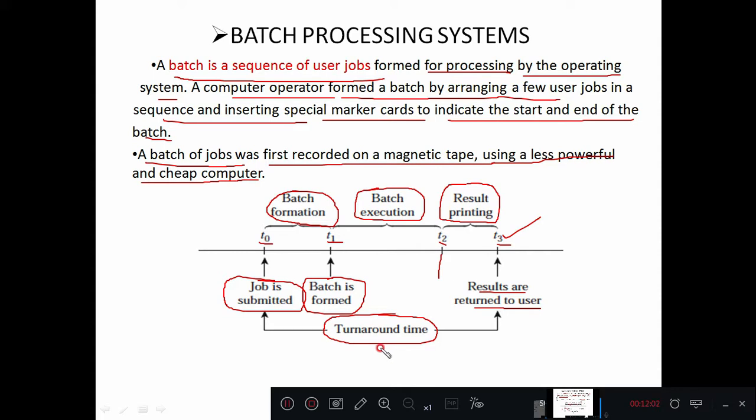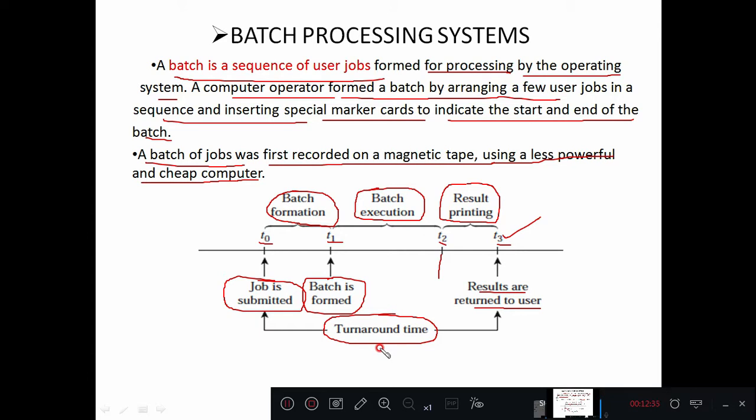So in the batch processing system, the programmer will collect the programs of different users and form a batch. He will insert markers in the form of addresses or timestamps. Then he will give that entire batch to the operating system, and the operating system will assign that batch to the central processor unit, which will execute it, and the results will be given back to the programmer, right? So this is a batch processing system.